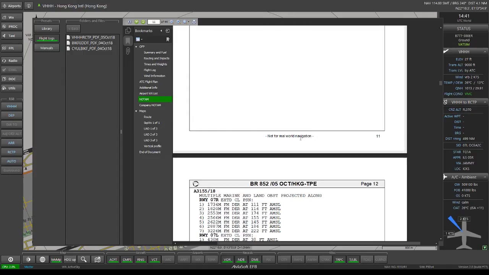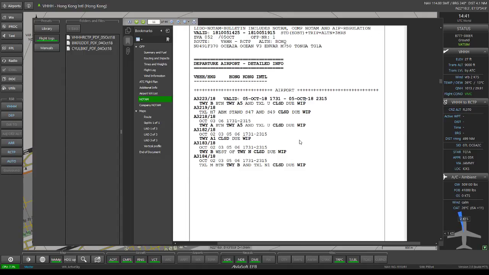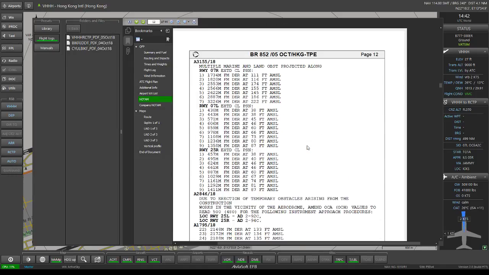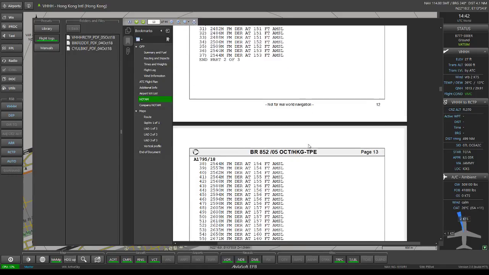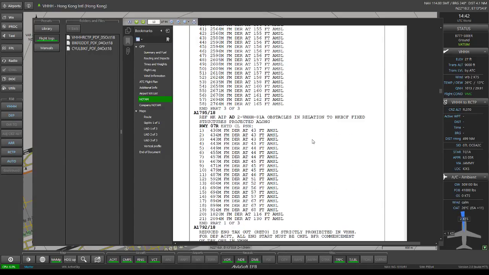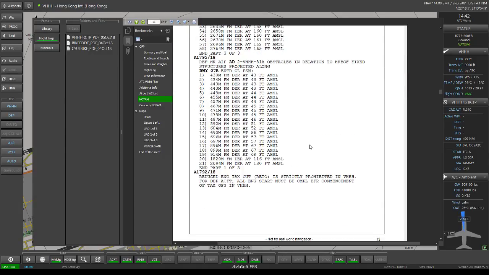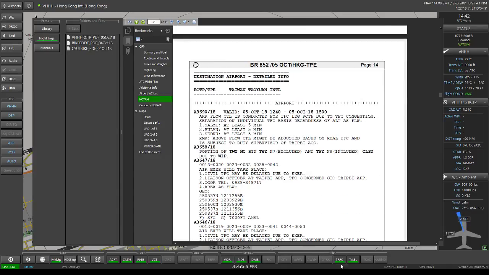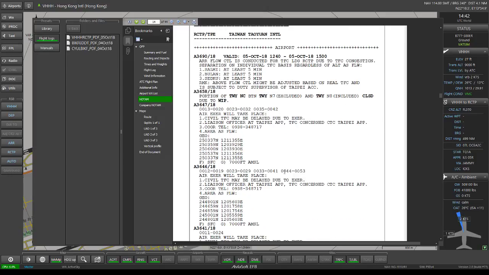I'm just impressed by these flight plans that SimBrief generates.